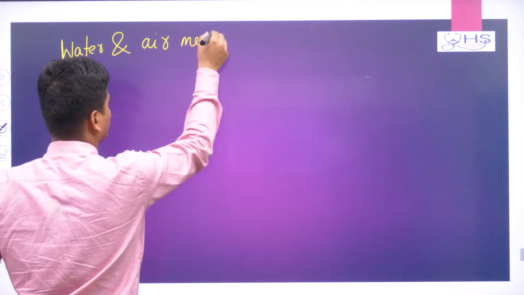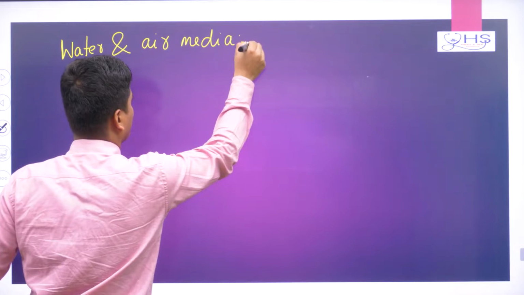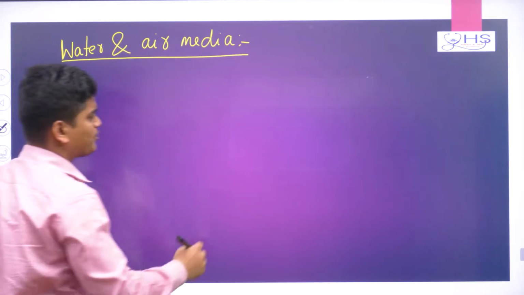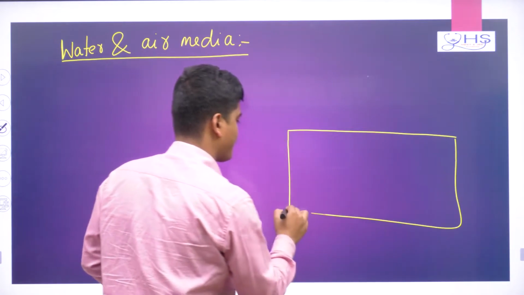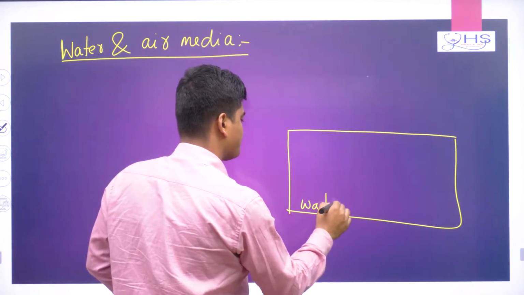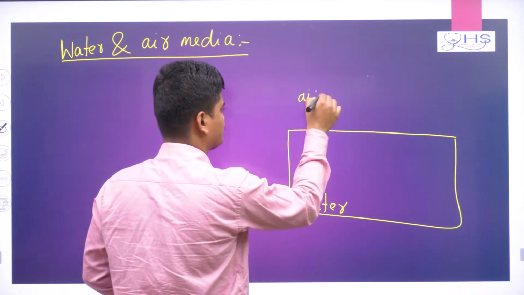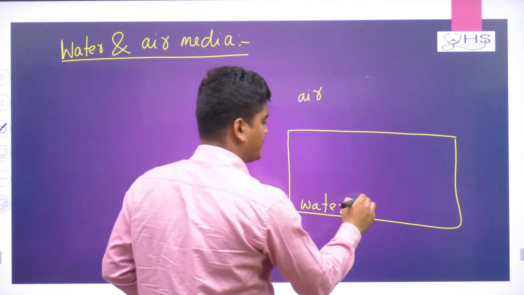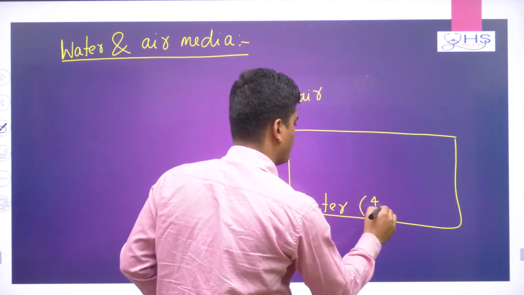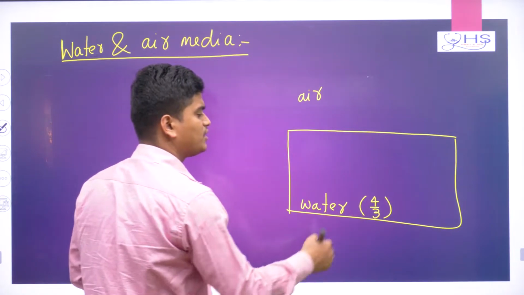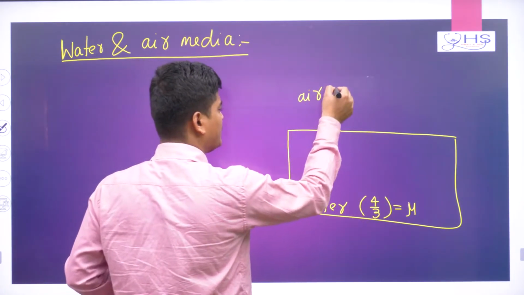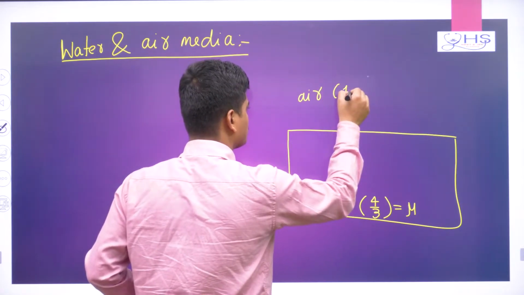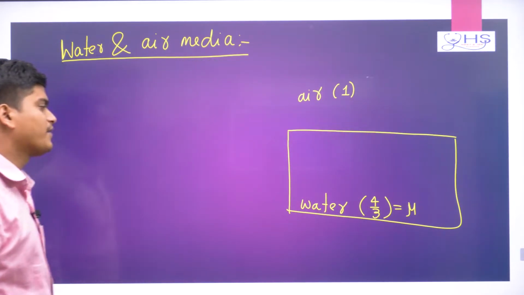Here I have water, and here I have air. Now, take the refractive index of water as 4 by 3, or consider mu also, no issues, and the air refractive index is, you know, 1 basically. So write it is 1. The air refractive index is 1.